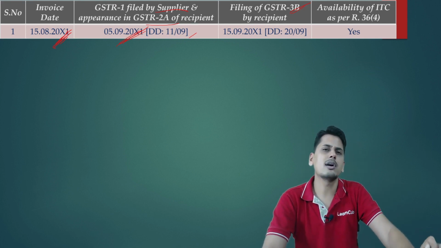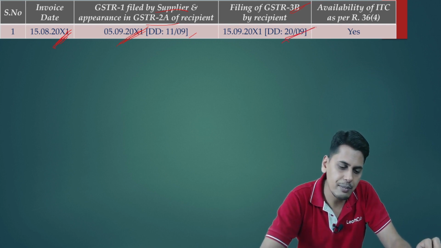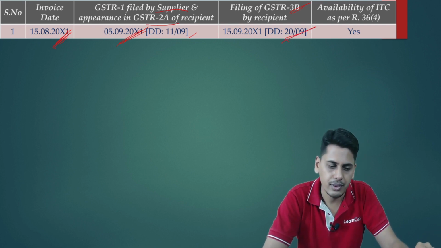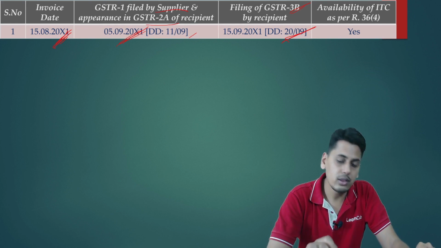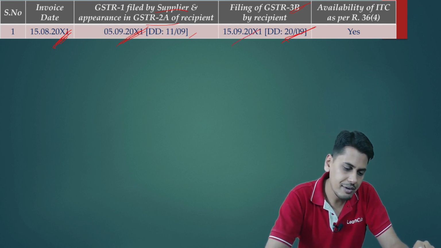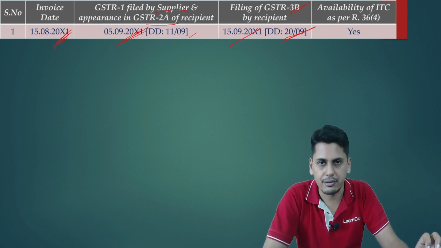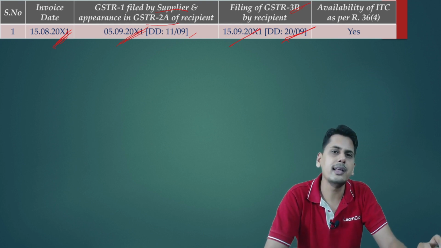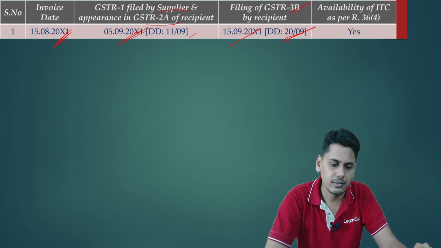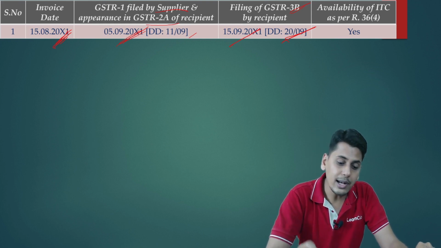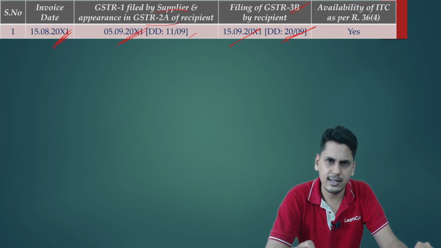For the tax period August, the due date of filing GSTR 3B happens to be 20th of September. So friends, by 20th of September, I should file my 3B. I am going to file it on 15th of September itself. Now friends, availability of input tax credit as per 36 sub rule 4.